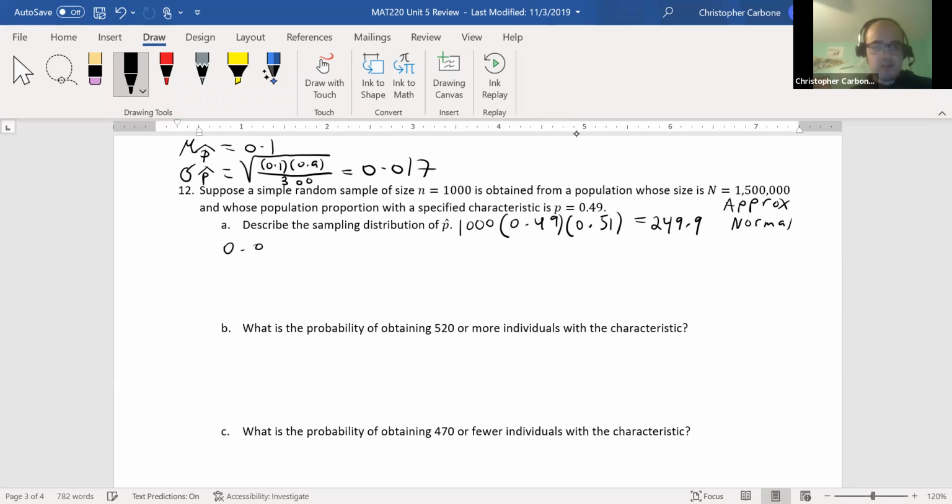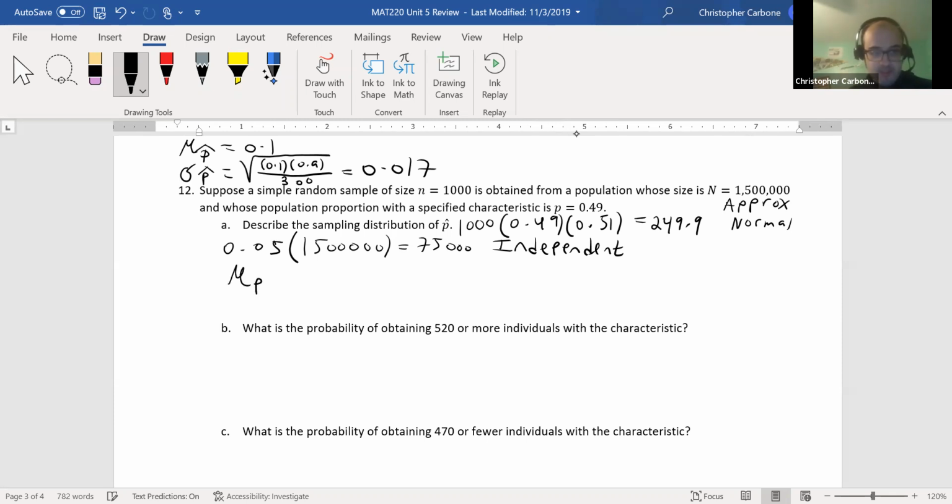We can also do 5% of the population size. So 5% of 1,500,000. This is about 75,000. So 1,000 is definitely less than that. So our sample would be independent in this case.